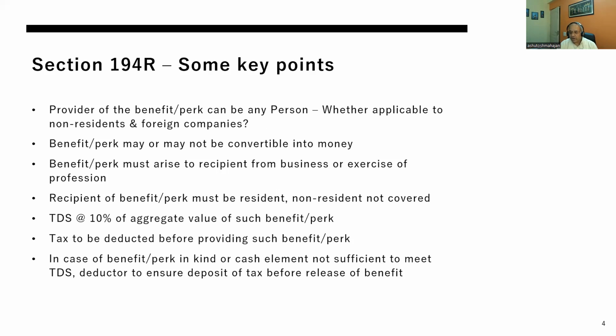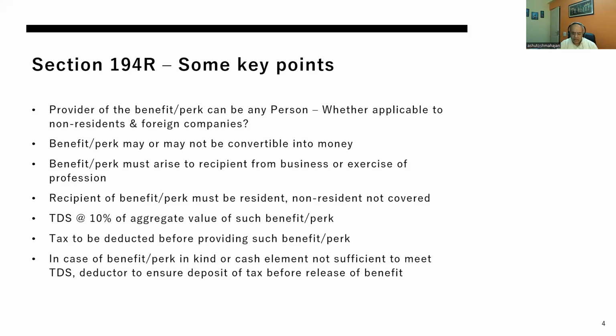As we move along, we'll see what position to take on this kind of definition which comes into play in the section, and whether this section will have extraterritorial application in this case. A benefit may or may not be convertible into money.